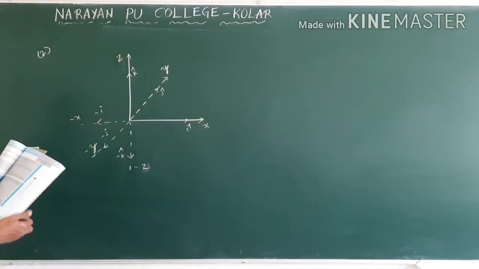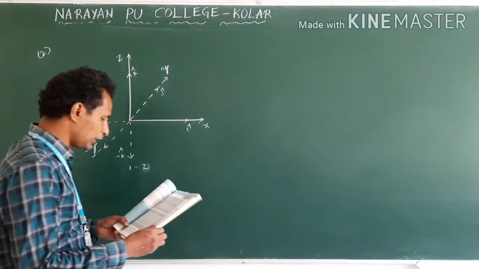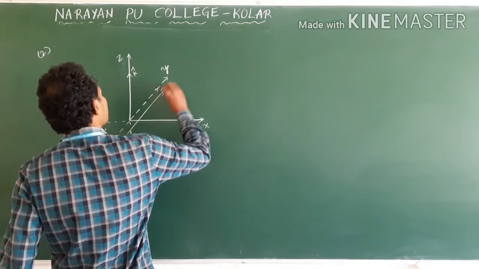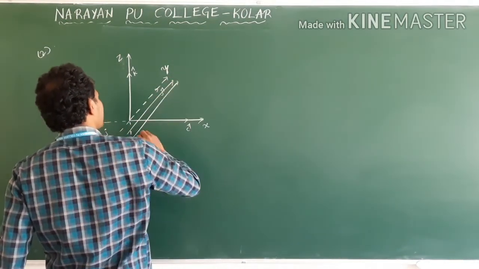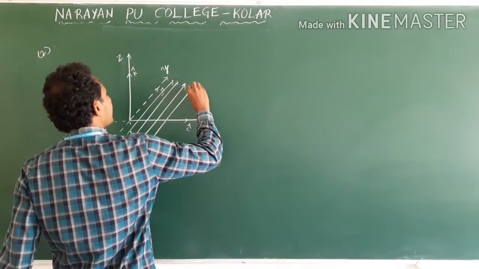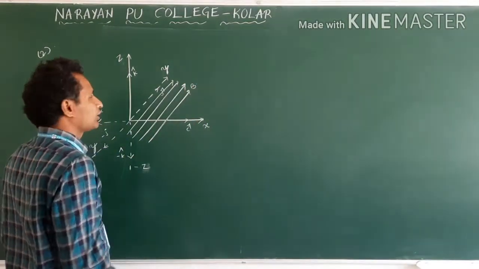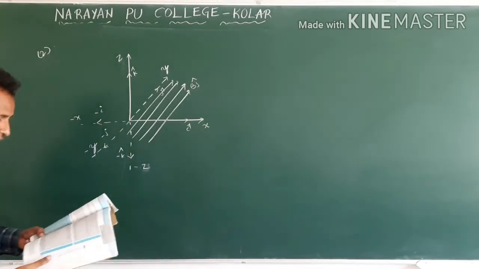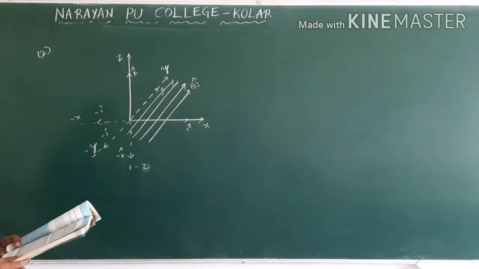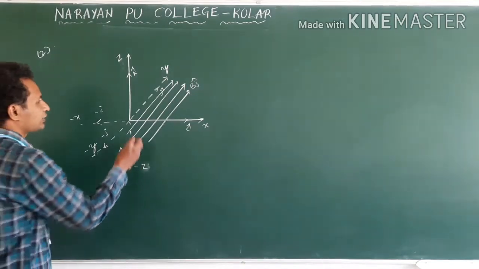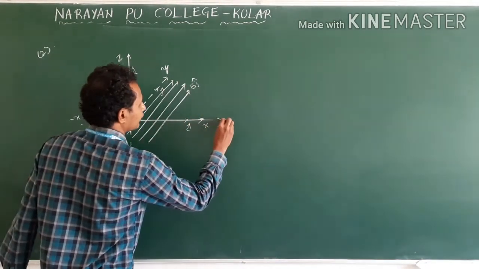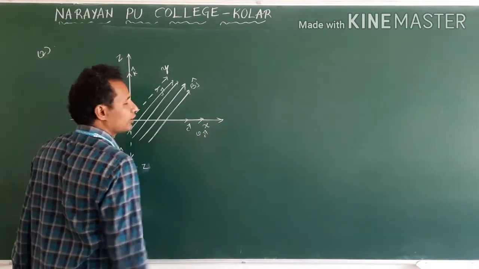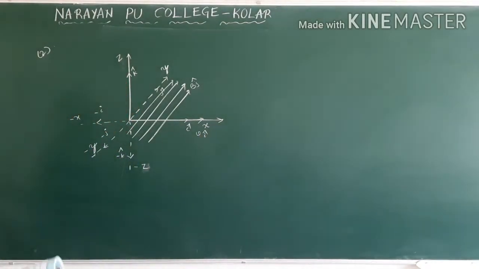Now, according to the question, the magnetic field is parallel to the positive y-axis, so we can write it as B j cap. A charged particle is moving along the positive x-axis. Clear? The velocity is along the x-axis, that is I cap.